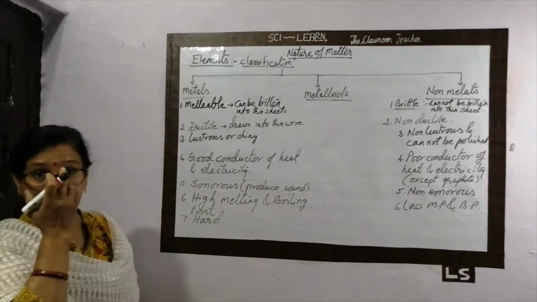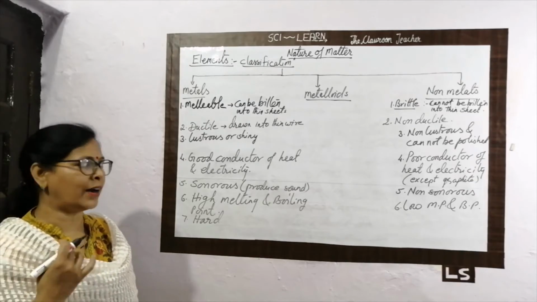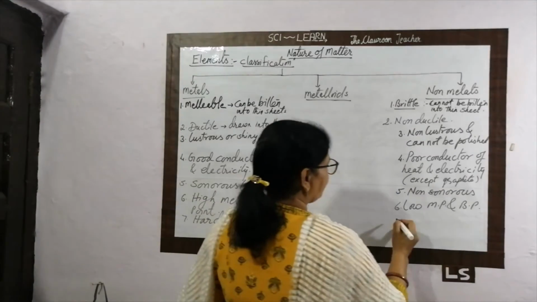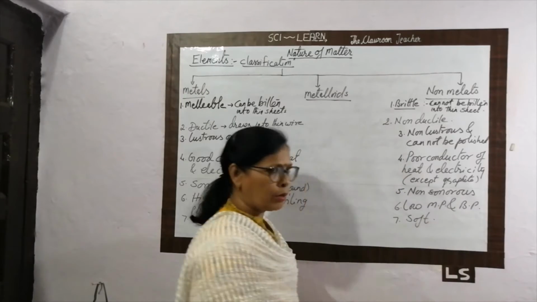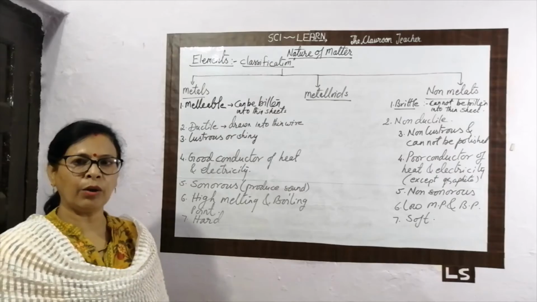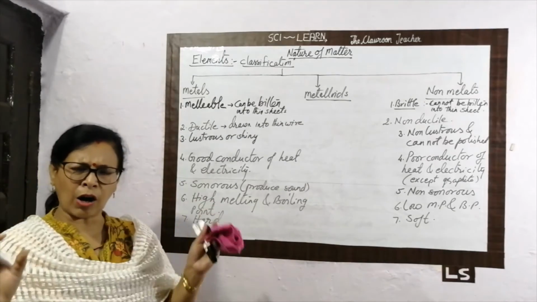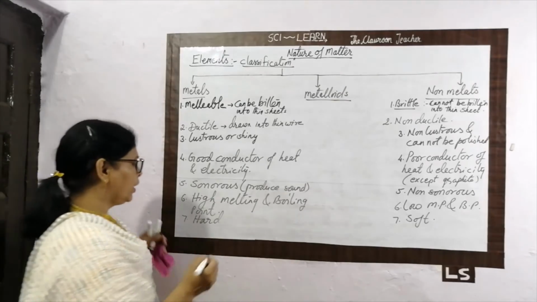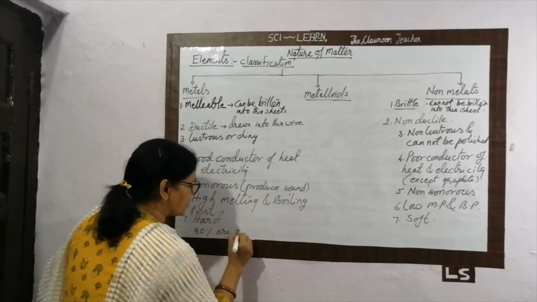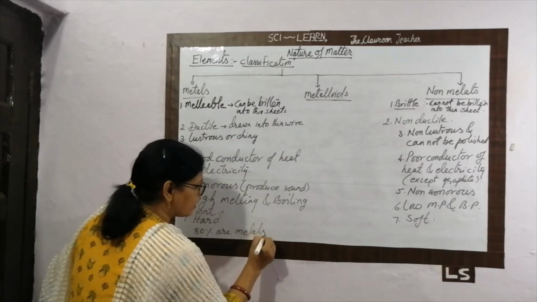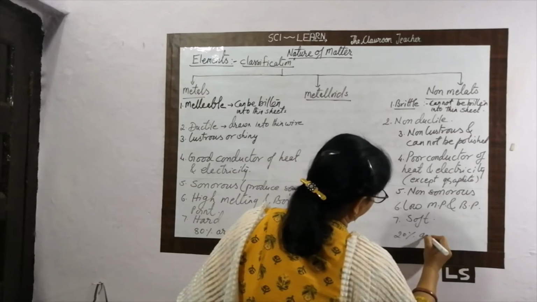You must remember the iron. Are you able to cut the iron by your hand? No, it is not possible. It is hard in nature. And what about the non-metal? It is soft in nature. Soft. You take out the pencil lead and break it down. You are able to break it because it is soft in nature. So, out of all the elements we know, 80% elements are metals and only 20% are considered as non-metals.